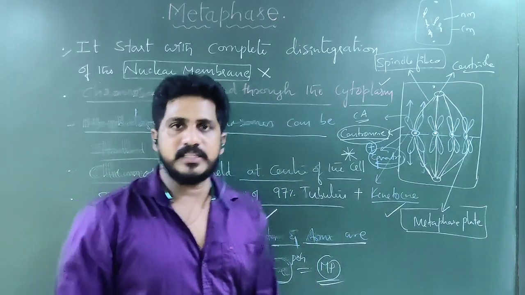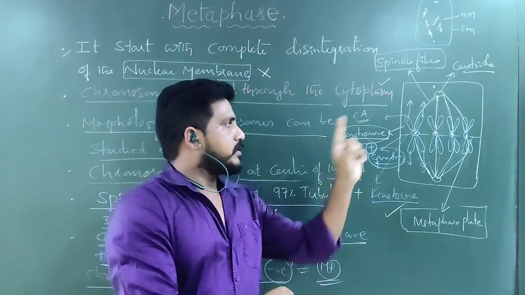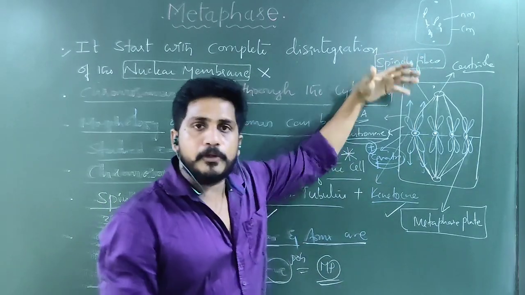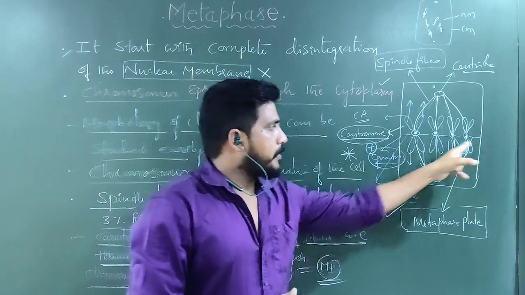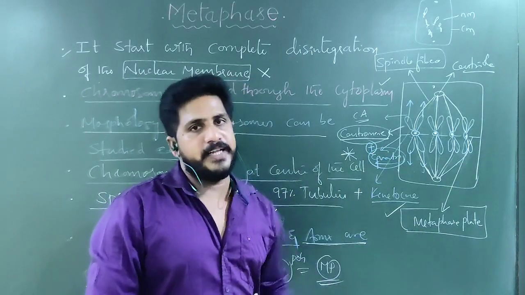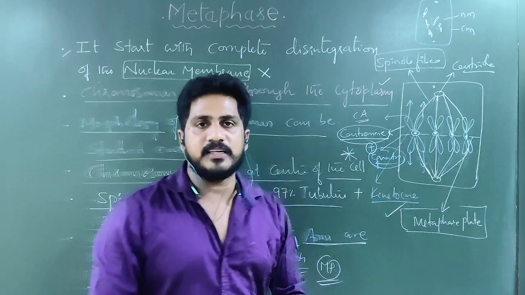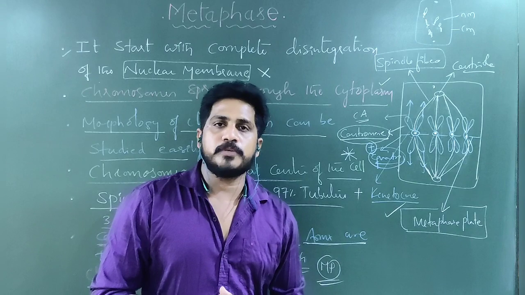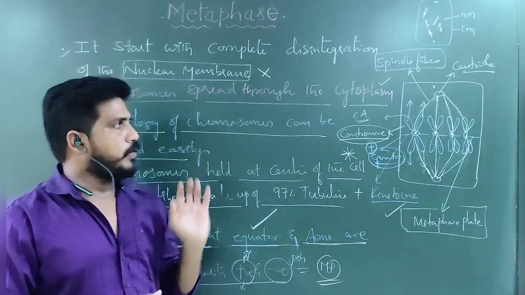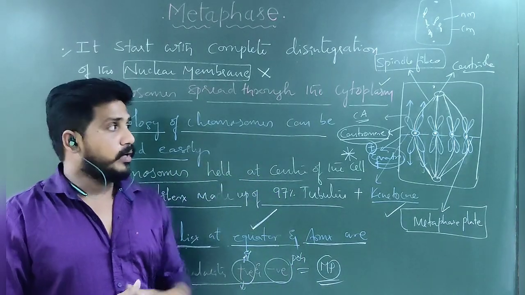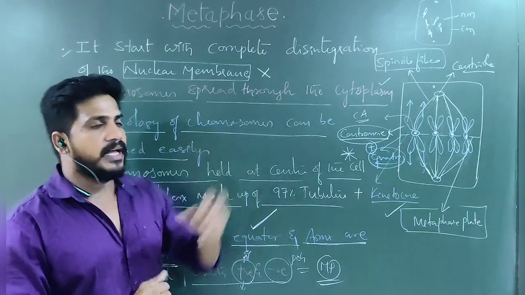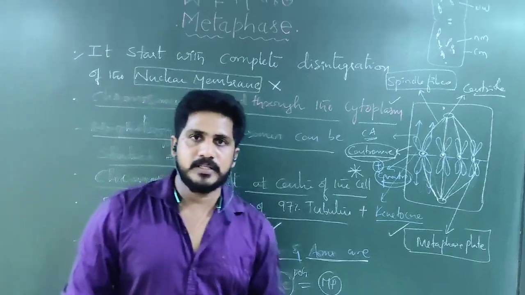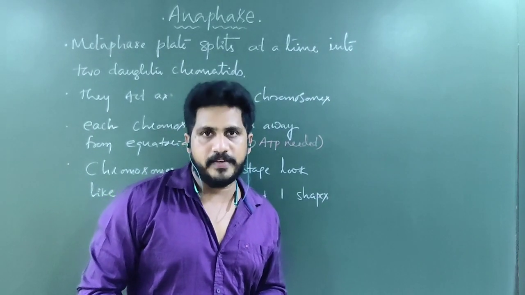Significant features of the metaphase are two. Number one is the formation of spindle fibers from the poles towards the center. Number two, formation of the metaphase plate, meaning all are coming to the center, nothing but the equator. And the morphology of the chromosomes can also be studied very easily. This is about the metaphase. What happens after the metaphase? Why are all these aligned? For what purpose are they aligned? Let us see the changes that occur in the anaphase now.